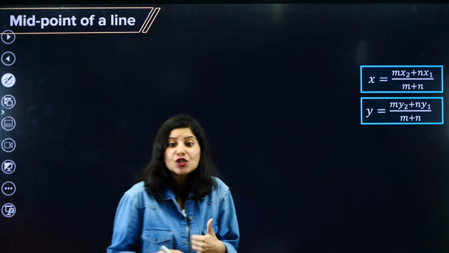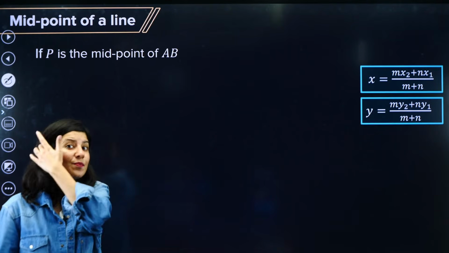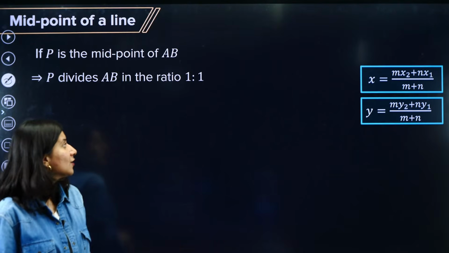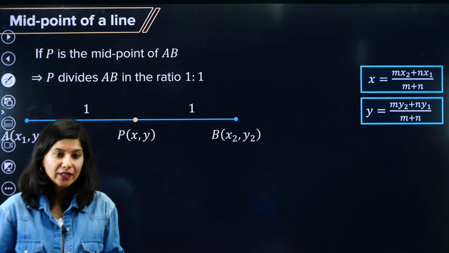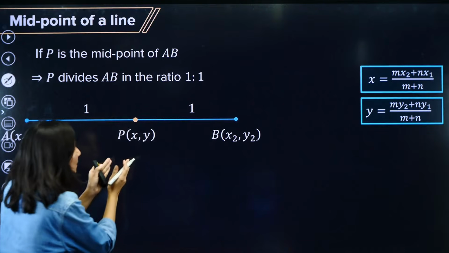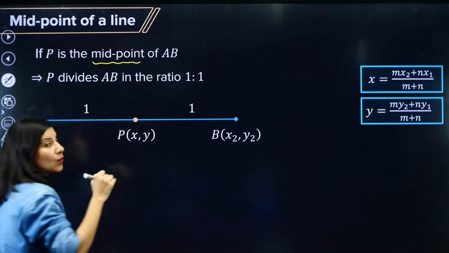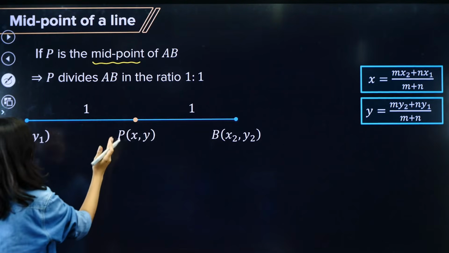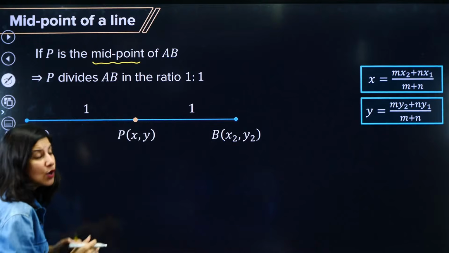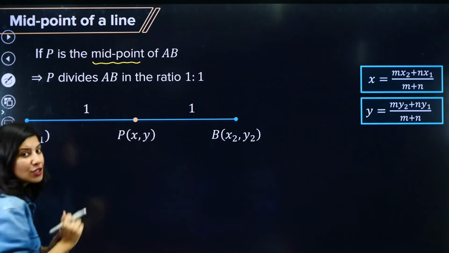Now there is a special case of it, that is the midpoint. Here A and B are 2 points, and P is the midpoint of A and B. That means AP and PB are equal, or we can say the ratio is 1:1. These two portions are equal.